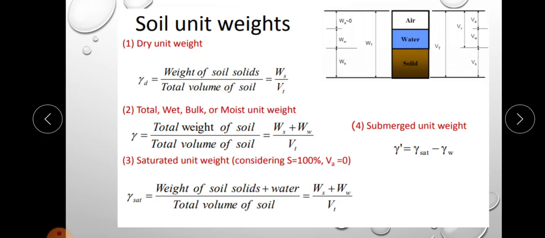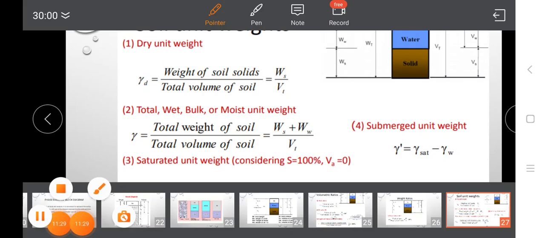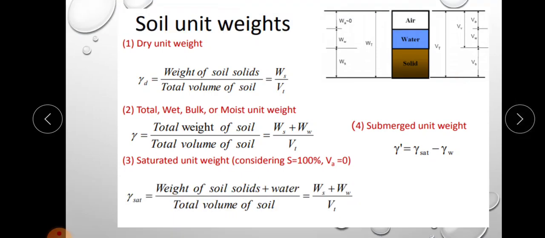That is considering degree of saturation 100%. So here the volume of air will be 0. So saturated unit weight is the weight of soil solids plus weight of water divided by the total volume of soil. That is, the saturated unit weight is the bulk unit weight when the soil is in fully saturated condition. Okay. And next is submerged unit weight.